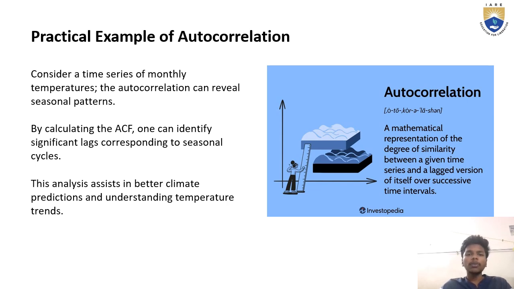Considering the temperatures of 12 months, we can conclude how the temperature behaves over a period of time in a particular month. So we can predict the temperature in the coming months and the coming years. We can plan accordingly. That is the practical example of autocorrelation.